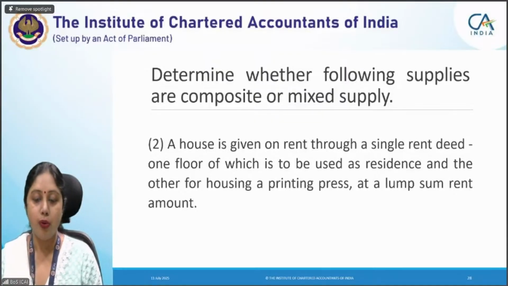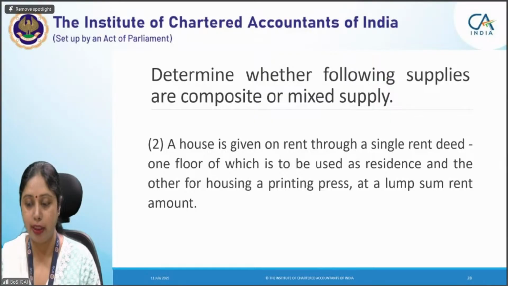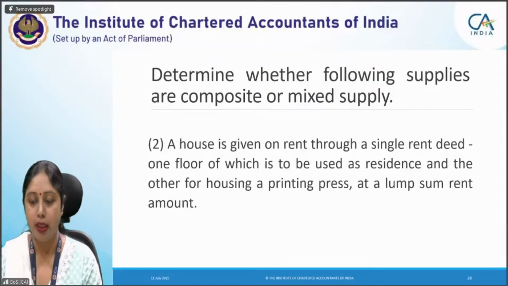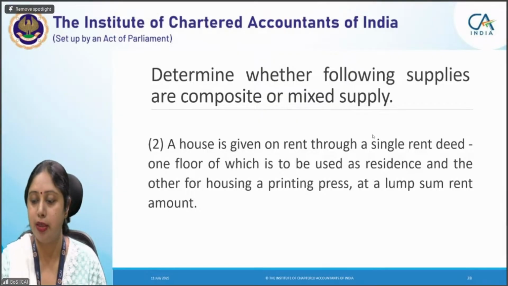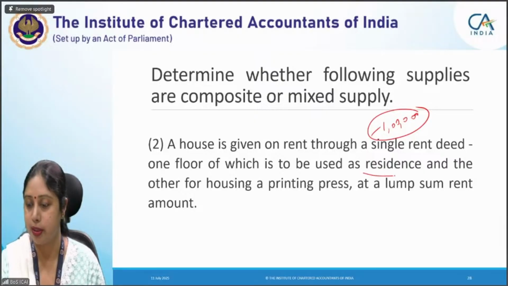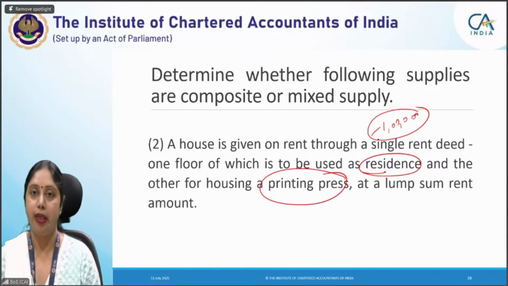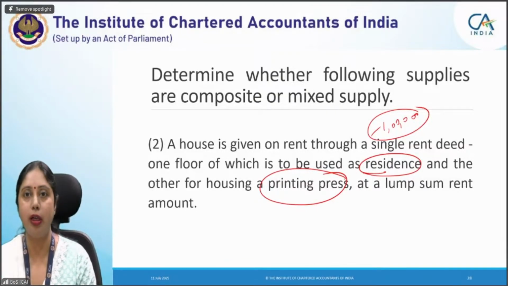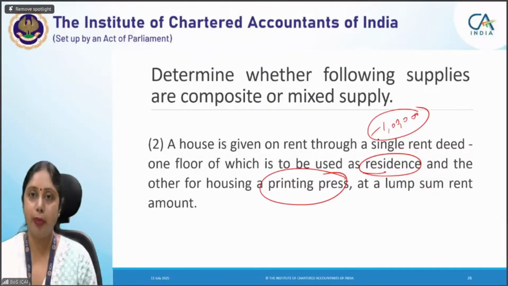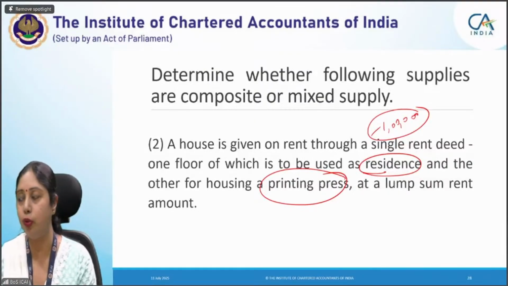See, the house has been given on rent, and a single rent deed is there. That means the price is given at one place. They must have charged 1 lakh rupees per month or whatever the price is. But they are giving it for two purposes: one is residence and the other is commercial, that is, for setting up a printing press. Now, in the ordinary course of business, there is no such practice that if you are giving a house on rent, you have to give it for residence and also for commercial purpose. No, this is actually clubbing of two different types of activities.